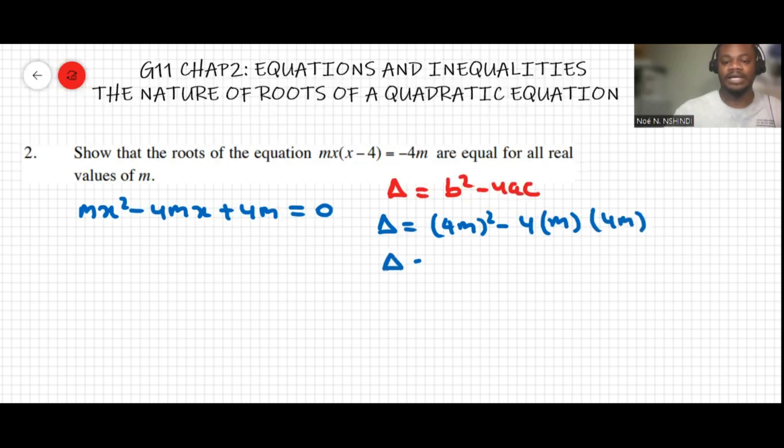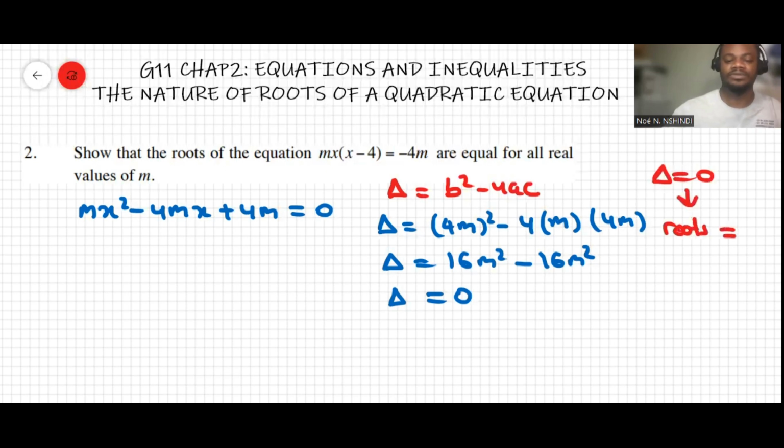So delta will be 16m squared minus 16m squared, which is equal to 0. You know, when the discriminant is equal to 0, this implies that the roots are equal. Okay, this is the condition. If delta equals 0, then roots are equal, okay? Roots are equal, so it's proven.